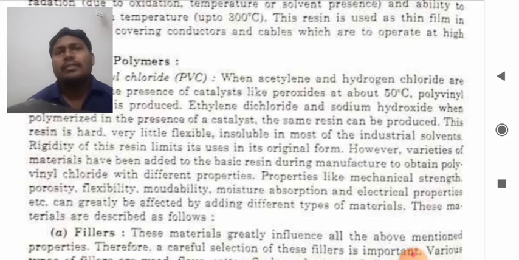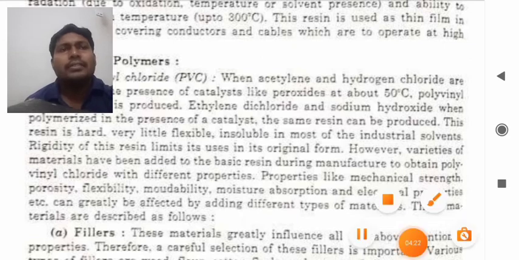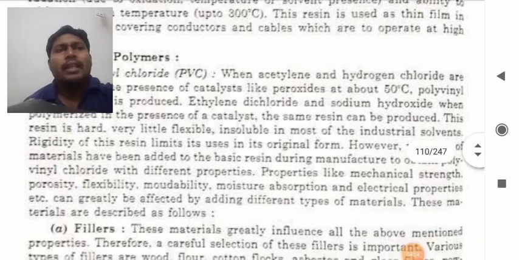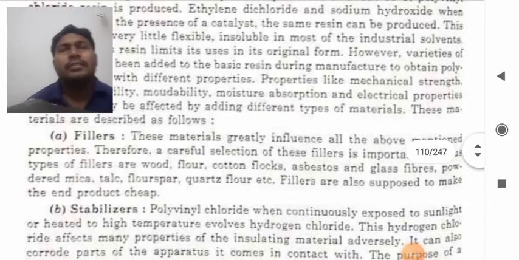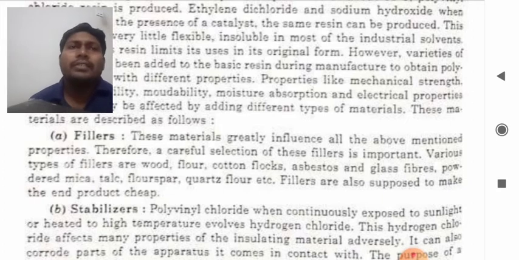So what are these? Fillers. This material greatly influences all the above mentioned properties. Therefore a careful selection of the filler is important.